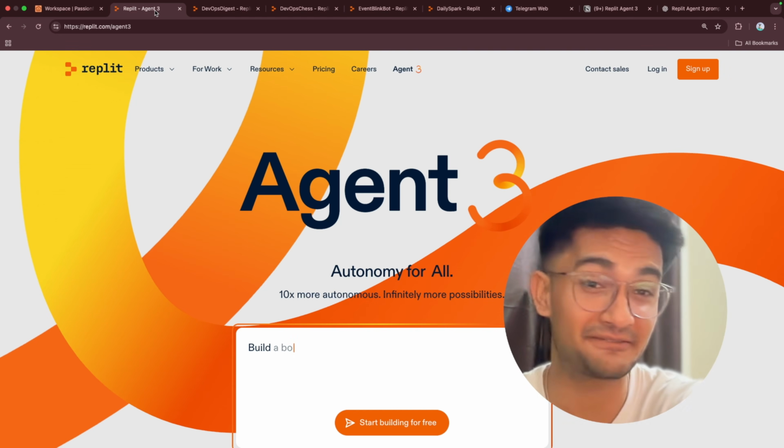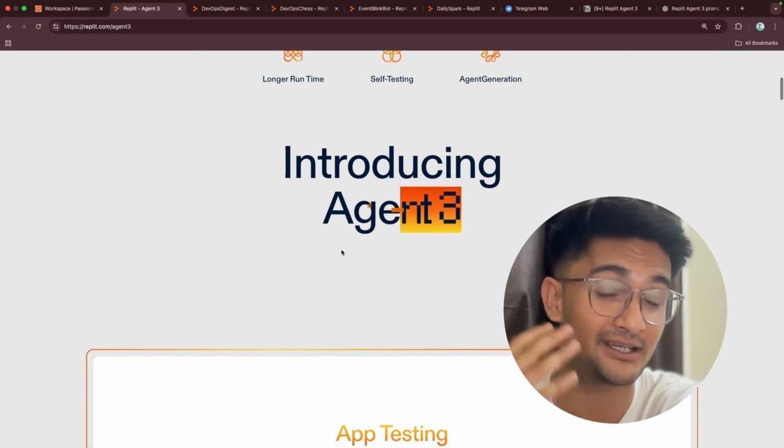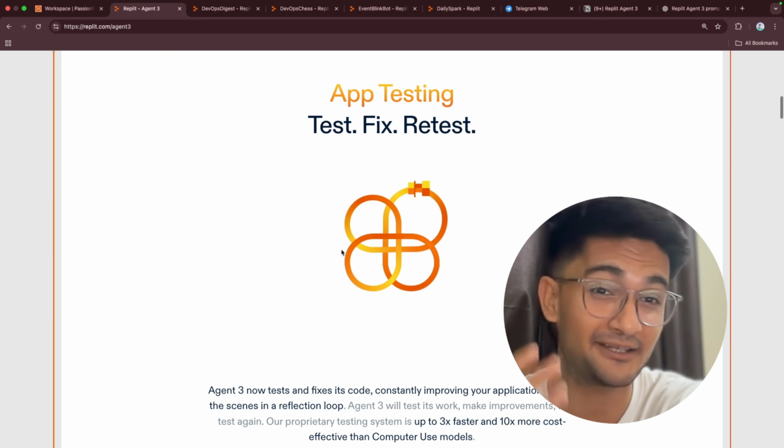You can now create different kinds of automations using Agent 3. For example, you can create a Slack bot to get CI/CD pipeline notifications or for monitoring alerts. So start creating with Agent 3 today.